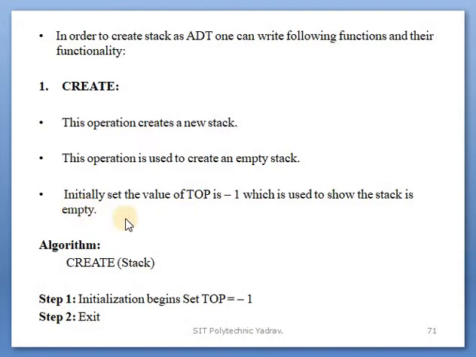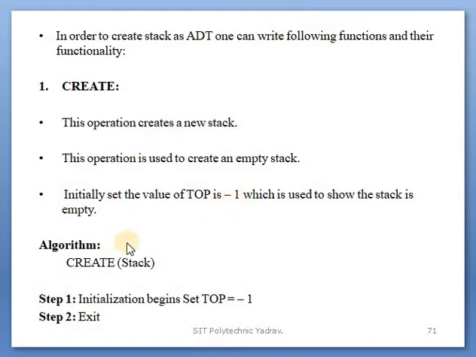In our previous lectures we also studied push and pop. I am saying that first of all, initially top is equal to -1 is initialized, because you first create that stack, and at that time there are no elements. So initially top is equal to -1.